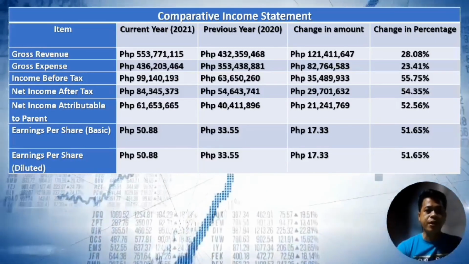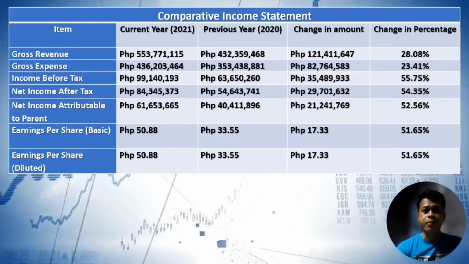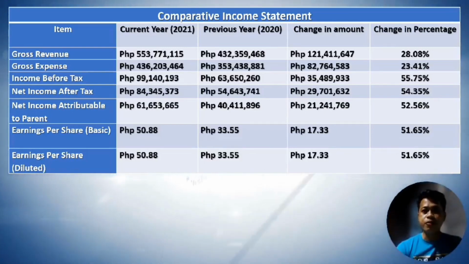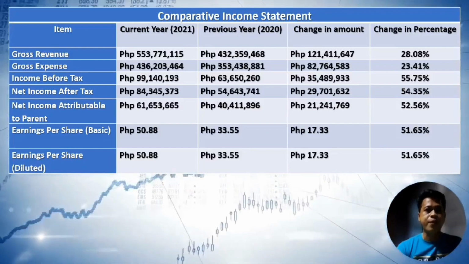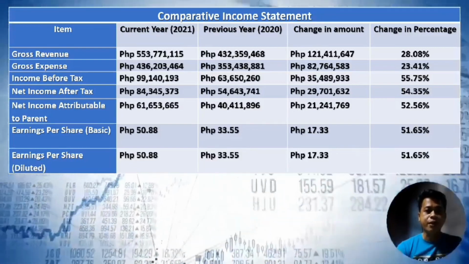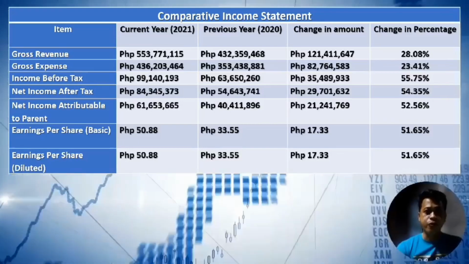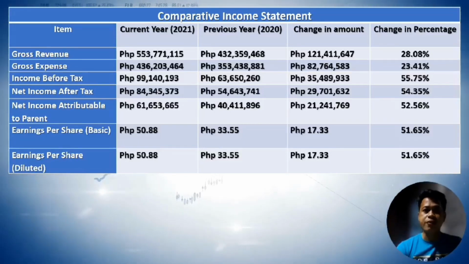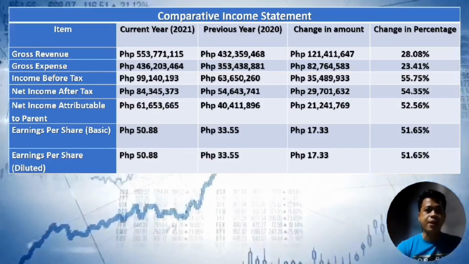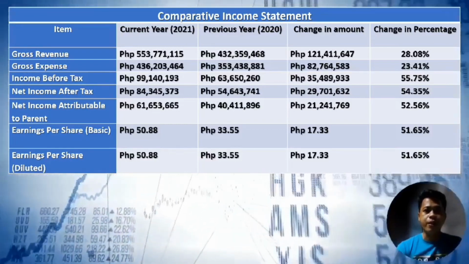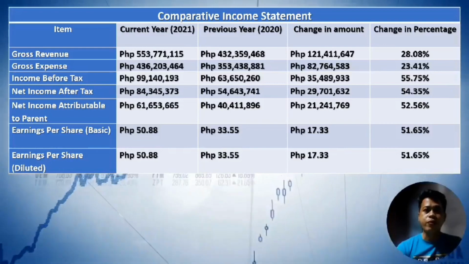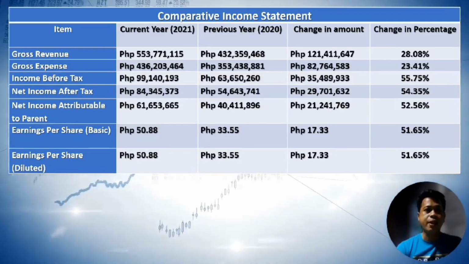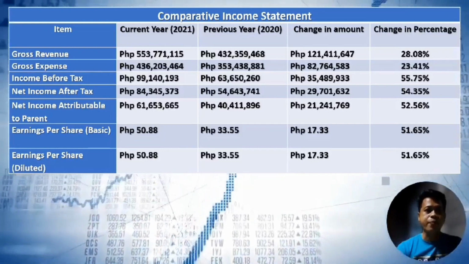Income before tax increased by 55.75%. This represents the company's earnings before accounting for taxes. Net income after tax increased by 54.35%. This represents the company's earnings after accounting for taxes. Net income attributable to parent increased by 52.56%. This represents the portion of the net income that belongs to the parent company.